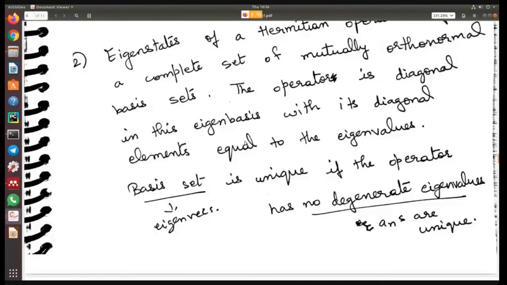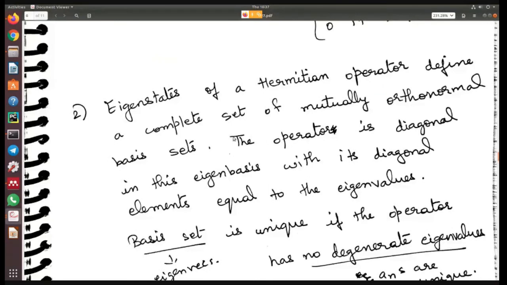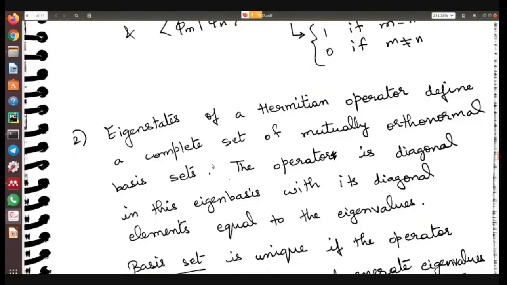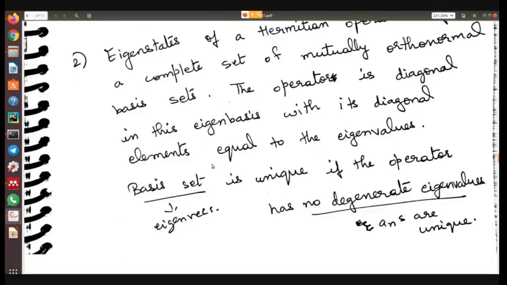The operator is diagonal in this eigenbasis with its diagonal elements equal to the eigenvalues. Obviously, if the operator follows the eigenvalue-eigenvector equation, then the operator acting on this eigenvector will be diagonal. Because you know that when you write A psi equal to lambda psi, the lambdas are all the eigenvalues.